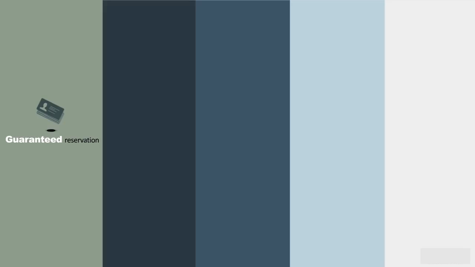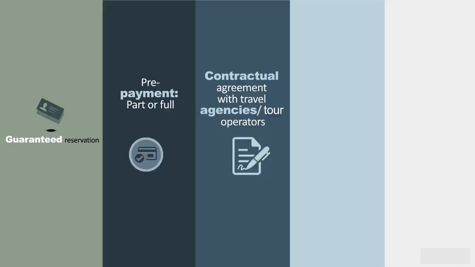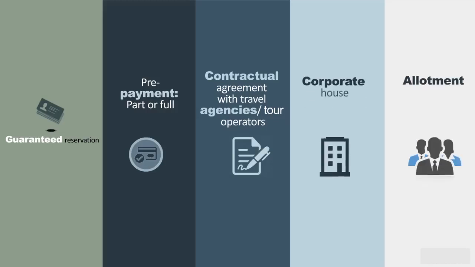Guaranteed reservation can be obtained through one of the following ways: prepayment, part or full, contractual agreement with travel agencies or tour operators, corporate house, allotment.